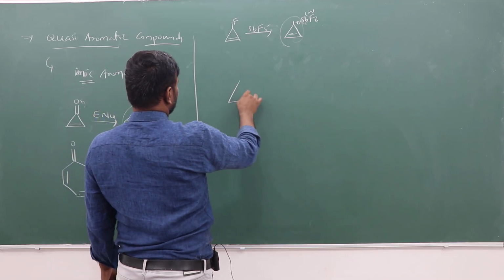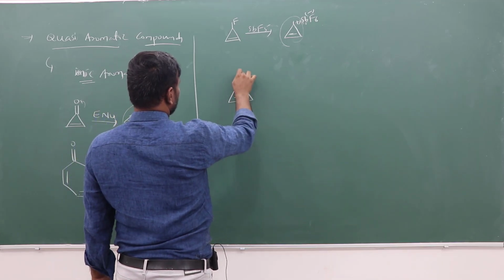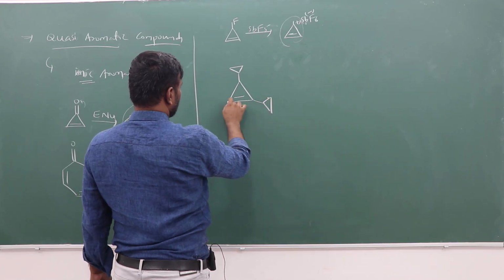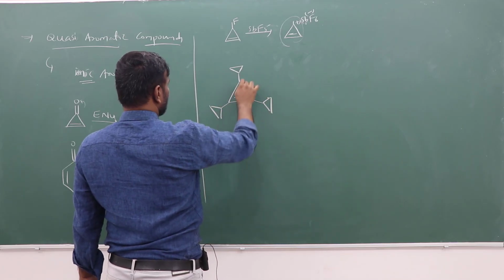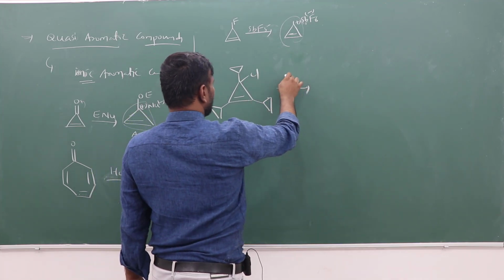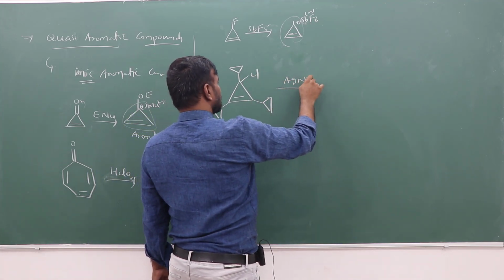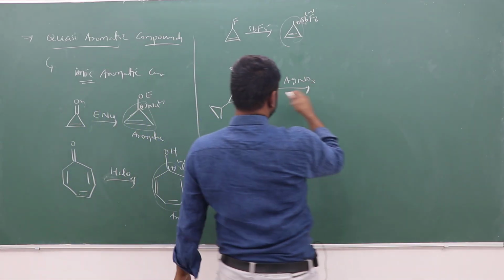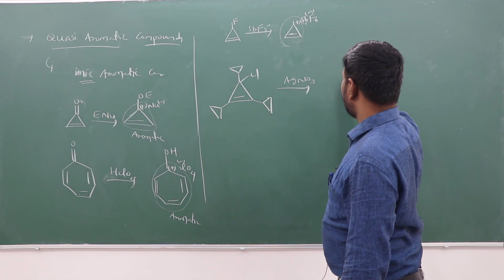And another aromatic compound, suppose with Cl in the presence of AgNO3. It loses Cl, and plus will be there with NO3 minus.